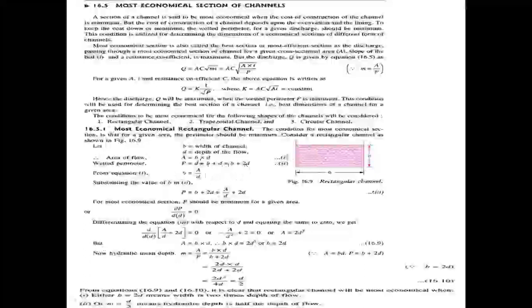From equation 1, A equals B into D, we need to find the formula for the breadth. B equals capital A by small d, since D is in multiplication and comes to the denominator. Now substituting the value of B in equation 2.